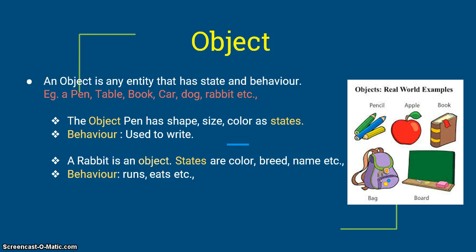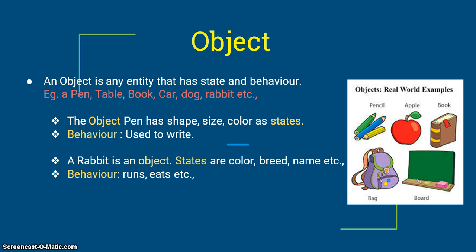So as I have already mentioned, object-oriented programming language is based on object. So here we will see in detail what an object is. An object is any entity that has state and behavior.